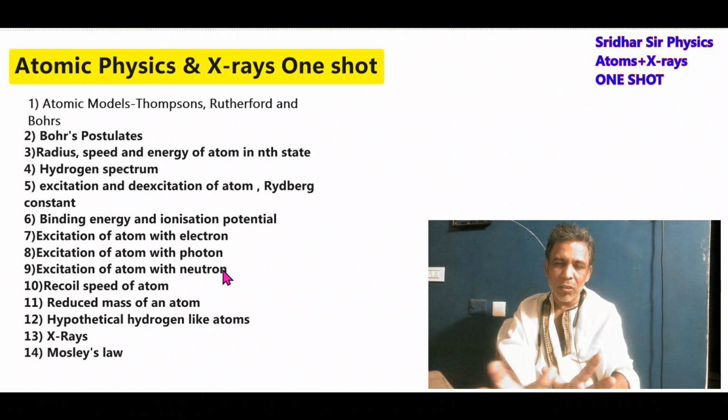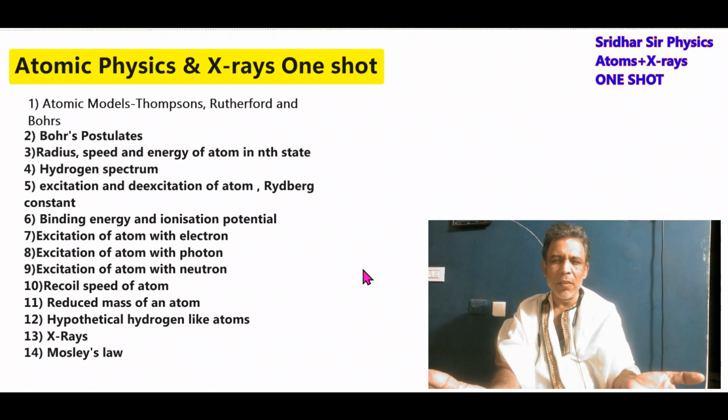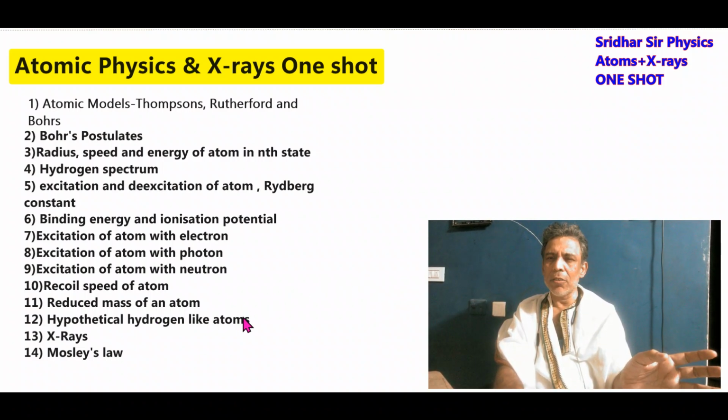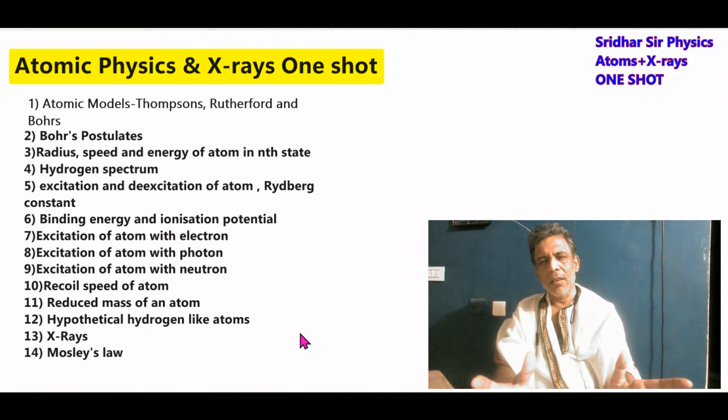Then we discussed the reduced mass concept. If the revolving particle has a mass, then both the revolving particle and nucleus revolve about the common center. Then we discussed the hypothetical hydrogen-like atoms. Atom doesn't necessarily mean electron and proton. It can be made up of anything like electron and magnetic field. Then like two particles of mass m1 and m2. Then mu meson. It can be anything. Like this, there are hypothetical hydrogen-like atoms. Then we discussed X-rays, continuous spectrum, line spectrum, the cutoff wavelength, then lambda k alpha, lambda k beta, Moseley's law, all the applications we have discussed.